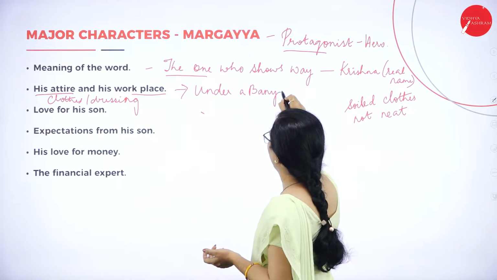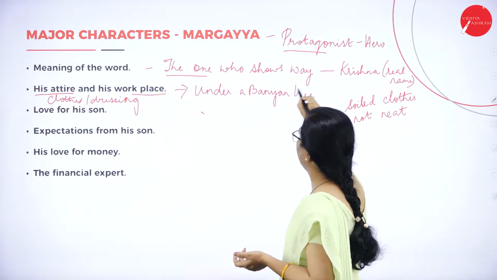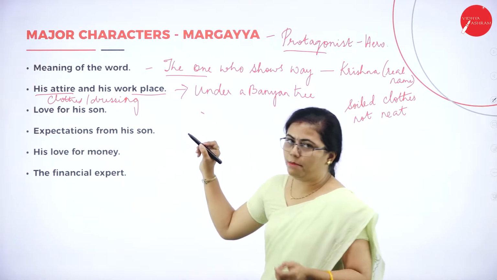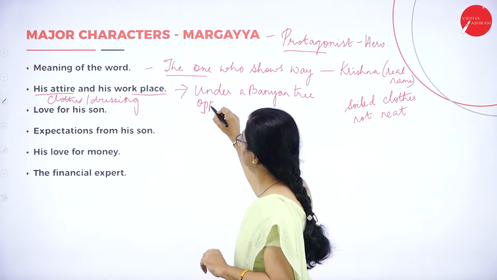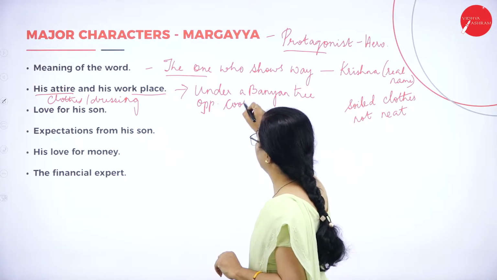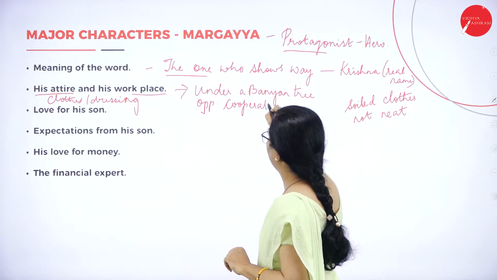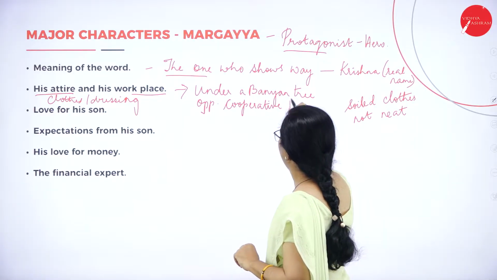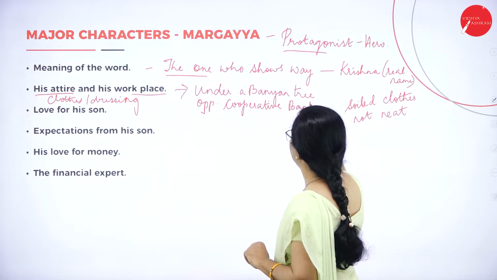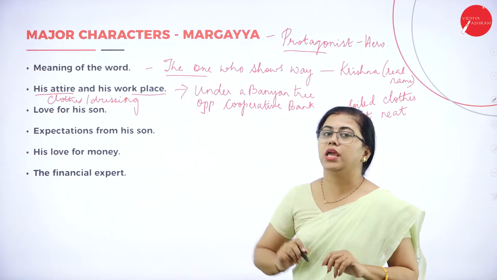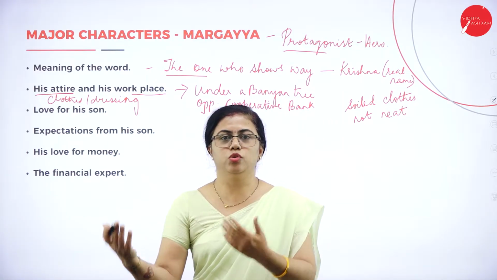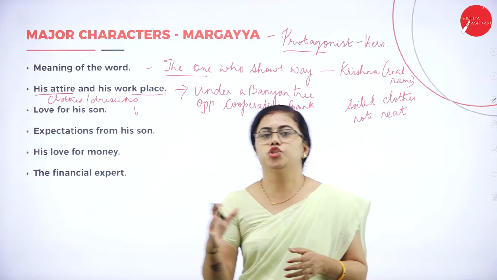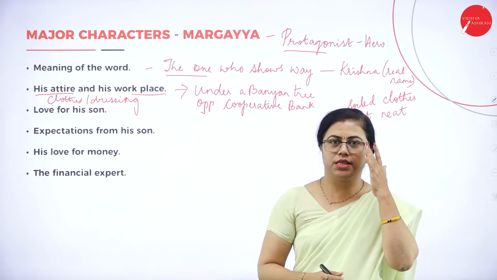And most importantly, you should not forget writing about the cooperative bank, opposite to which he sat. People used to go to this cooperative bank to ask for loans. Whenever people went to ask for loans, the staff used to shoo them away, citing one or another mistake in the documents.